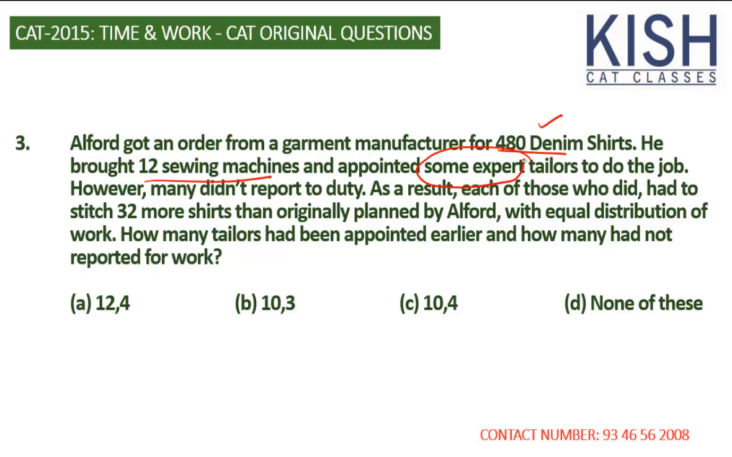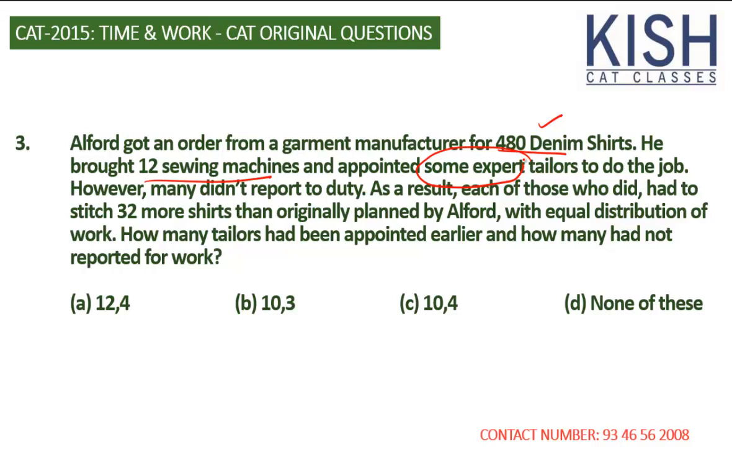So we can easily say the maximum is 12. So it could be 12, 11, 10, any number. And each one produces the same number, that's X. Because some of them were absent, they had to produce X plus 32. It's very easy. Now, either you can go through the answer options or you can take some variables and solve.